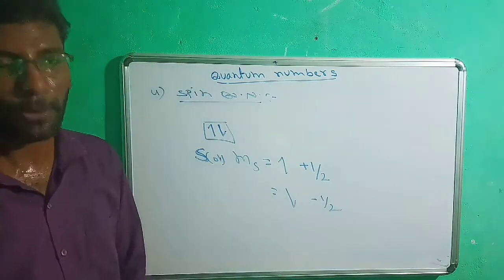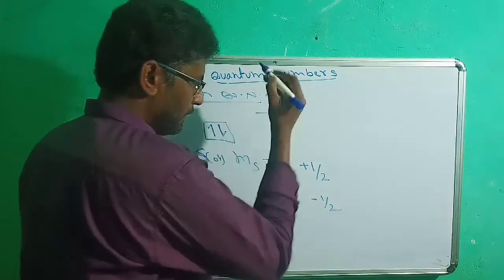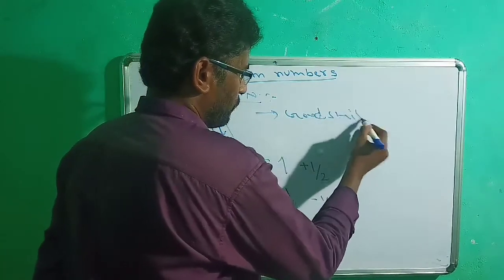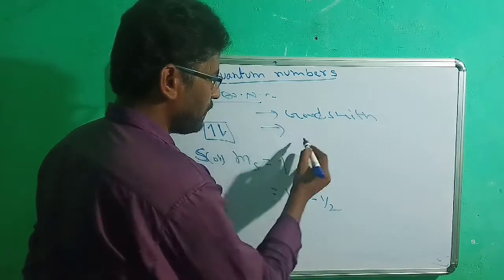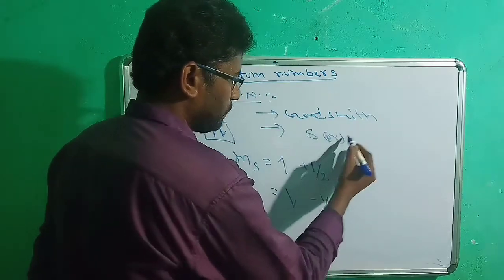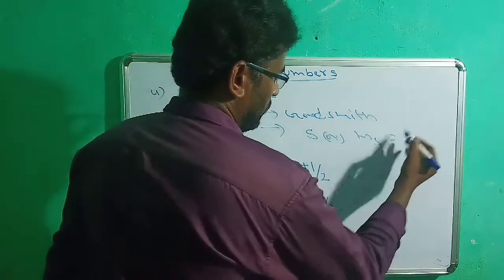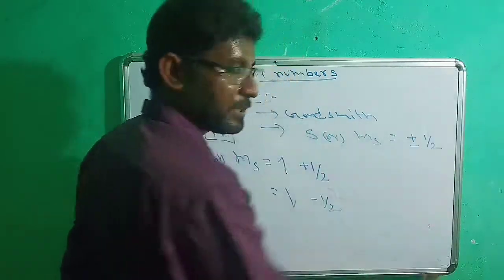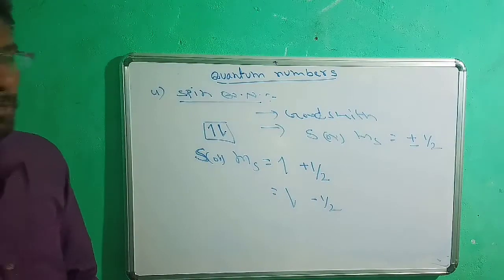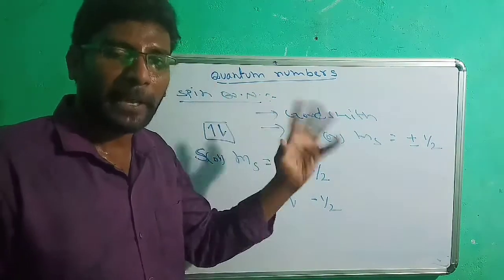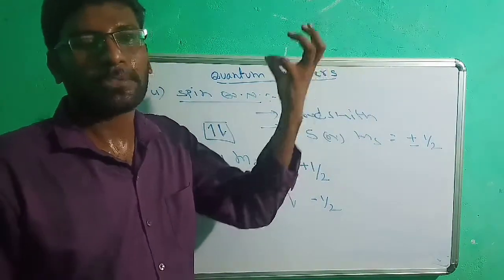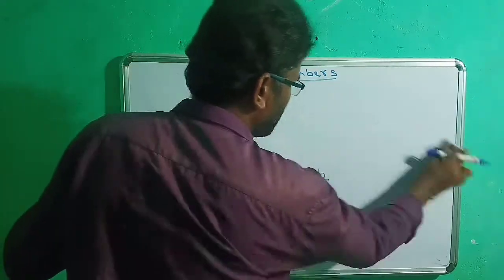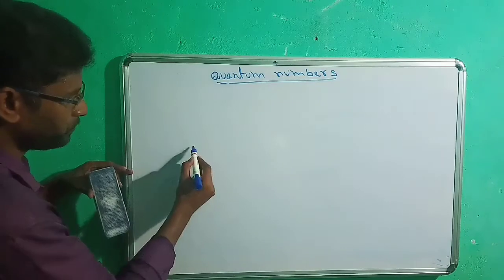This is given by the spin quantum number, which was proposed by Goudsmit, represented with s or ms. The values of this s or ms are either plus or minus 1/2. Very simple, the spin quantum number. So quantum numbers simply explain how the atom structure will be. By using these four quantum numbers, you can simply imagine the structure of an atom.